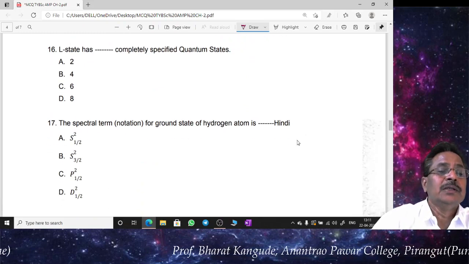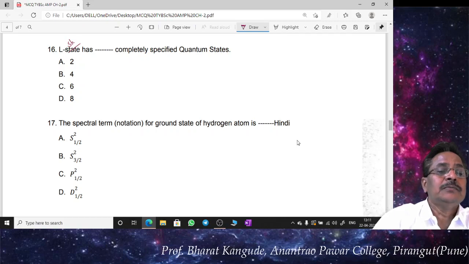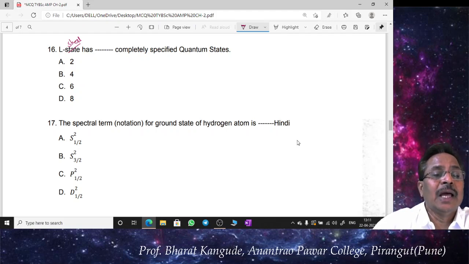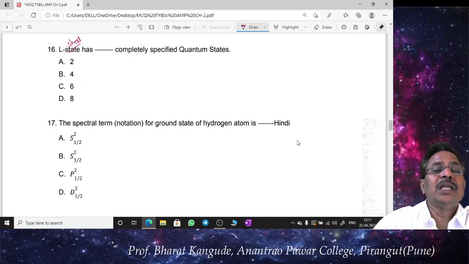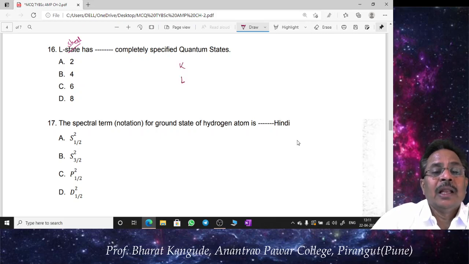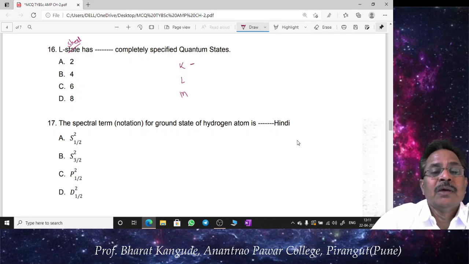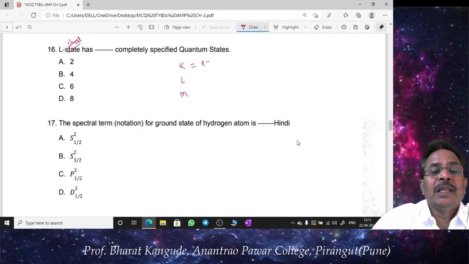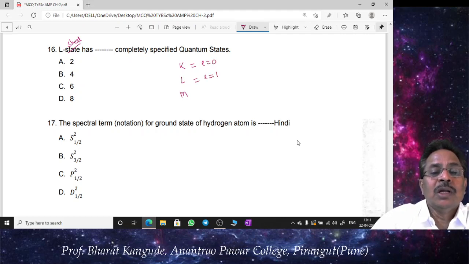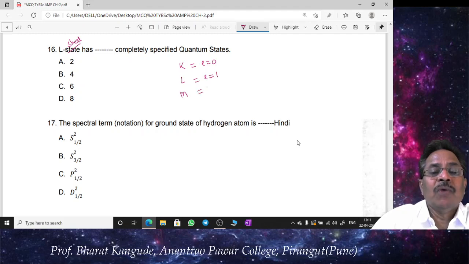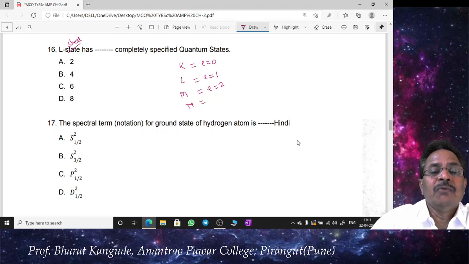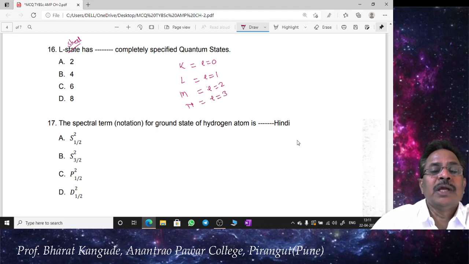Okay, this is L shell. So the L shell has dash number of completely specified quantum states. So we have K, L, M shells, etc. For the K shell we have the value of l equal to 0. For the L shell we will have l equal to 1, and for the M shell we have l equal to 2. Then for N, etc., we have l equal to 3 and so on.